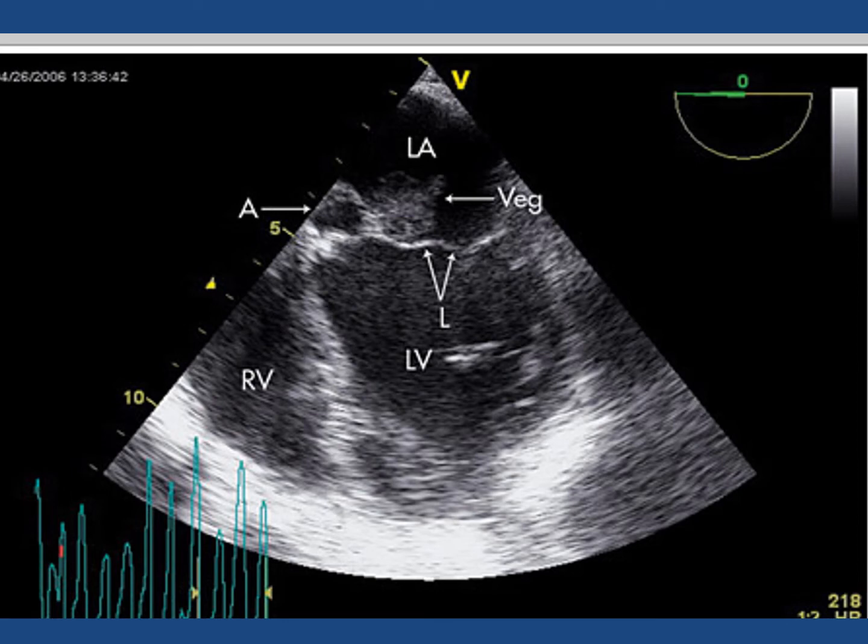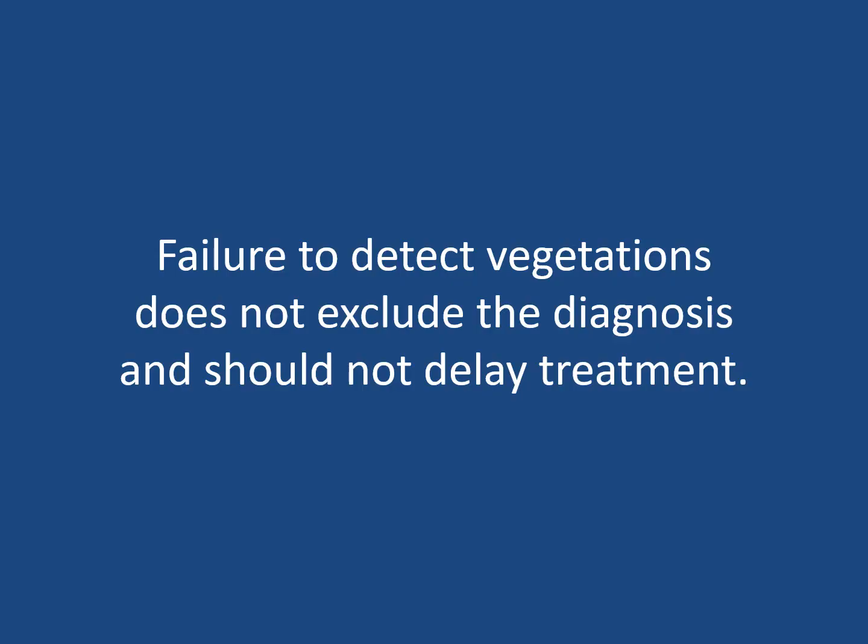Again, if we fail to detect vegetation, it does not exclude the diagnosis of infective endocarditis and should not delay treatment.